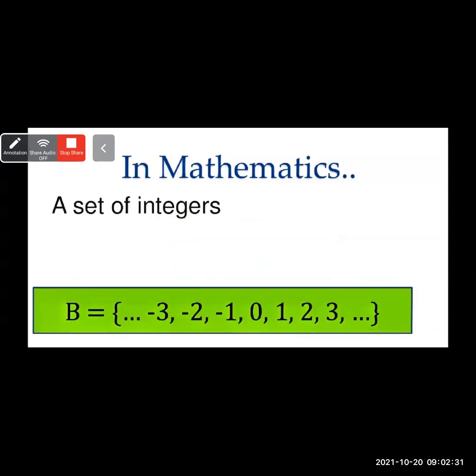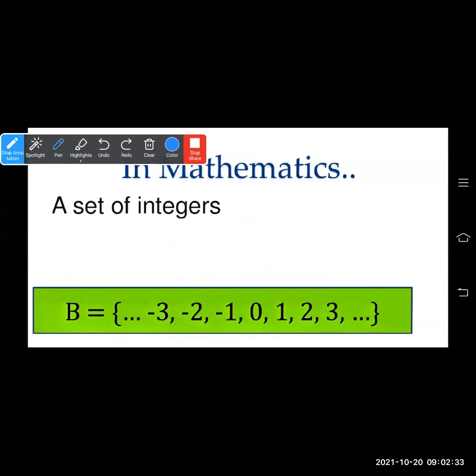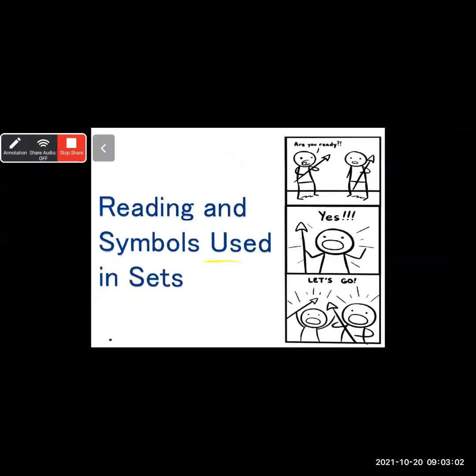In math, the set of integers is 0, all the positive numbers and all the negative numbers. How do we write it? B is equal to the set. Here you have to start with dot dot dot, -3, -2, -1. That means -1, -2, -3, and so on is on the left hand side. Then 0, 1, 2, 3, and so on on the right hand side. That means on both sides it is infinite. Okay, now let's see some more examples.